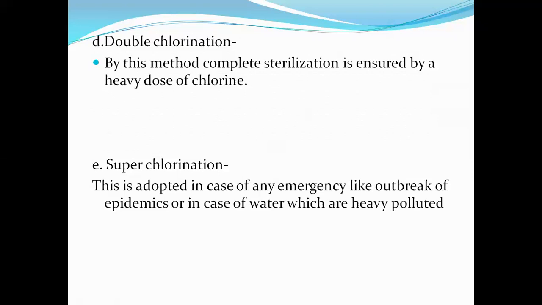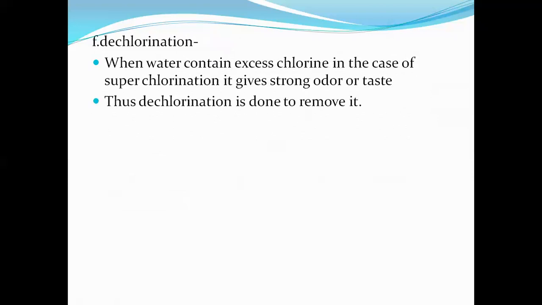Super chlorination means extra chlorination, or a high amount of chlorine is added to the water to kill the epidemic-causing bacteria or pathogens, and in case of heavily polluted water. After super chlorination, the next form of chlorination is dechlorination. The sixth form of chlorination is dechlorination. Now see, the meaning of dechlorination is also in the name.